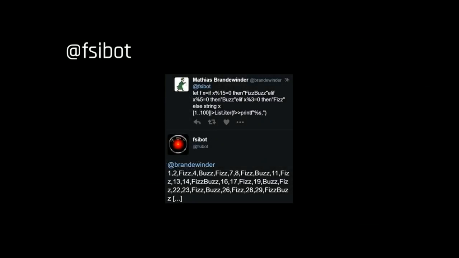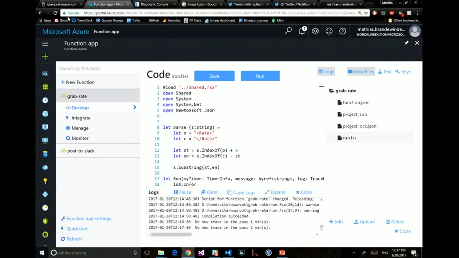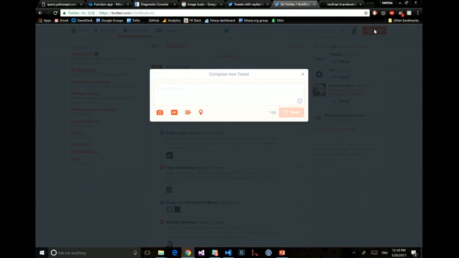Long story short, FSIBot is a Twitter bot, and it allows you to send a message on Twitter to FSIBot. It will take that code, run it through the compiler, and send back the message to you. I'm just going to show you what this does. It's not very complicated. I can do something like FSIBot, and I'm not going to do FizzBuzz because I've done it a couple of times. Maybe I could take a list, so that's F# code, and reverse that list.